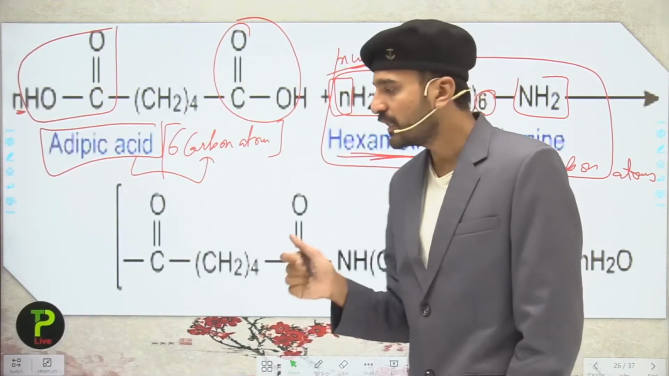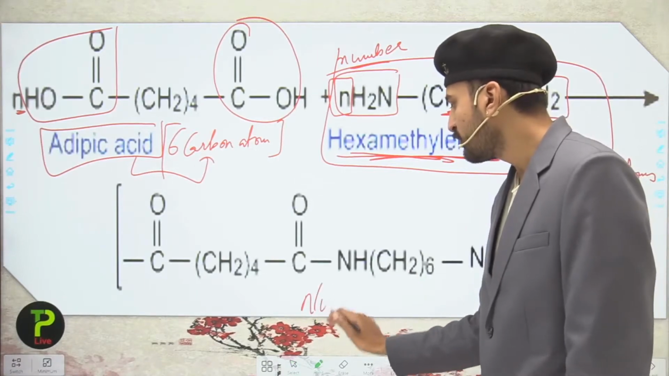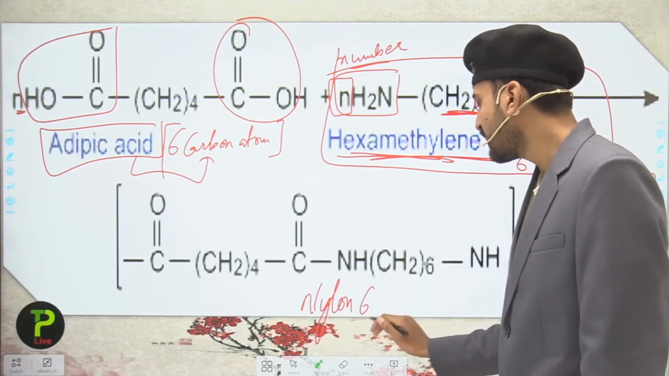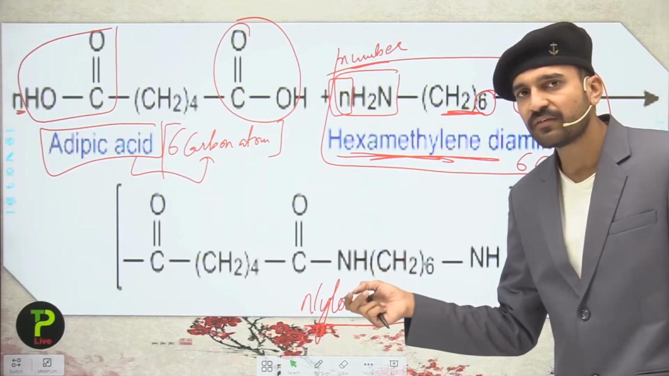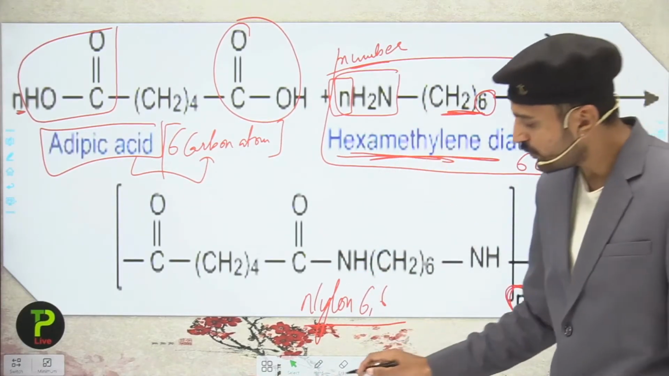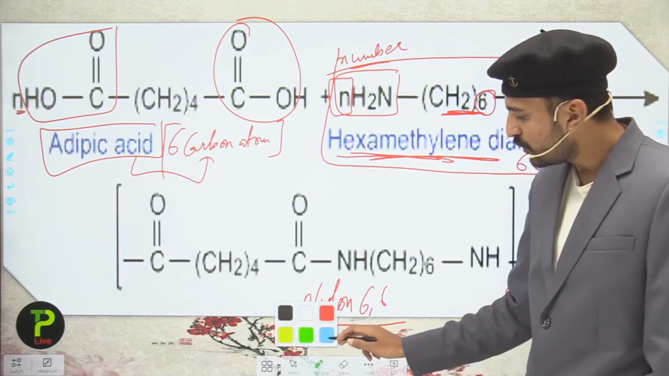So here they are going to form the nylon 6,6. So this polymer that is formed over here has the name nylon 6,6. And how has it been formed, students? For that, take a look over here.